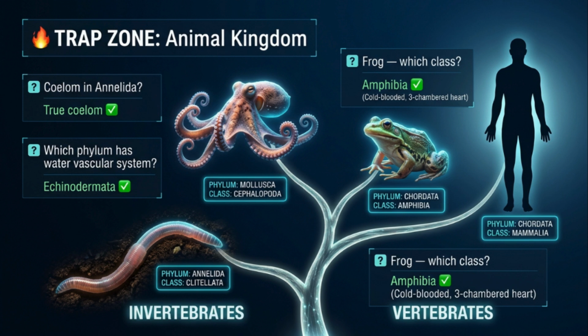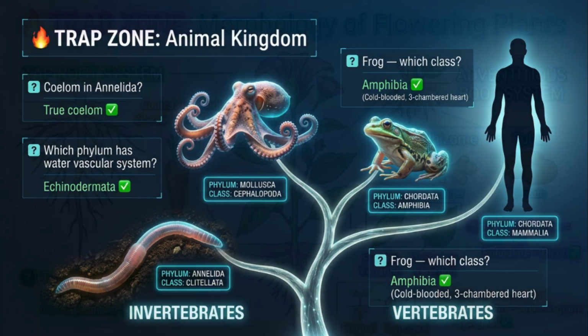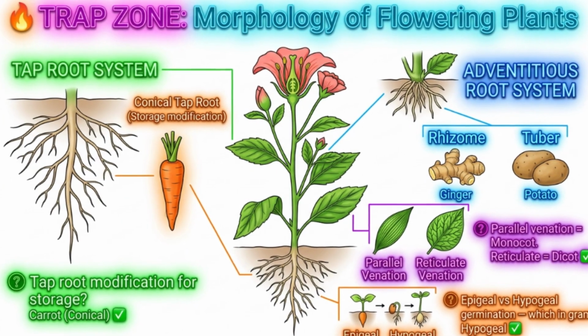The frog belongs to class Amphibia. Cold-blooded, 3-chambered heart, lay eggs in water, breathe through skin and lungs. NEET 2024 asked about frog anatomy directly. Do not skip it. Morphology of Flowering Plants.